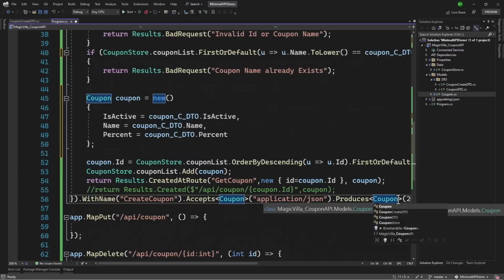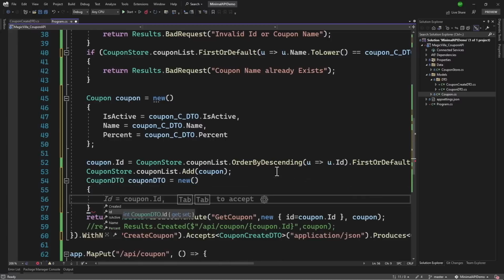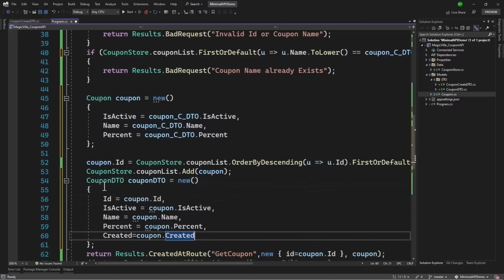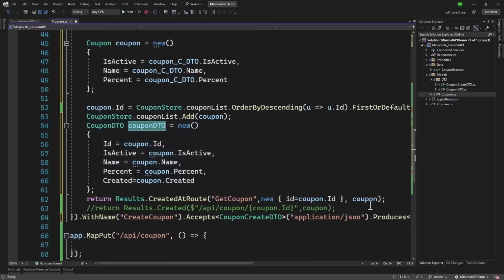So produces here will be a coupon DTO, except we will change that to coupon create DTO. And when we return back, we will basically have to convert this coupon to the coupon DTO. So right here, we will need the conversion again, like that. And perfect, that looks good. We will return back the coupon DTO.